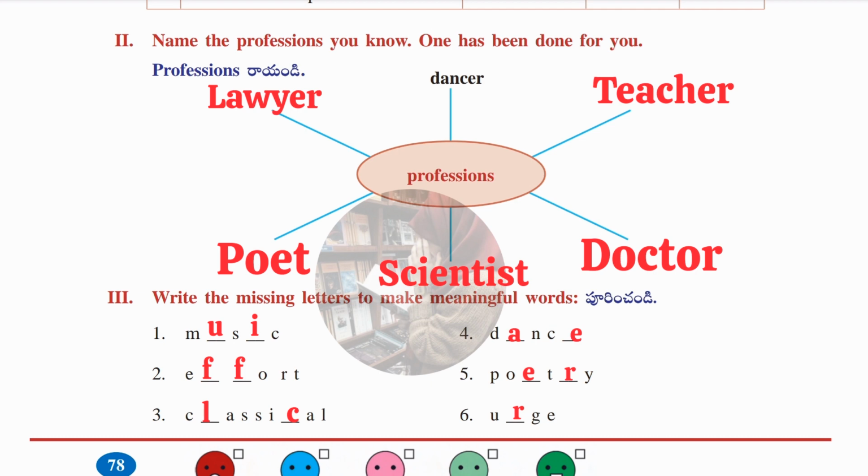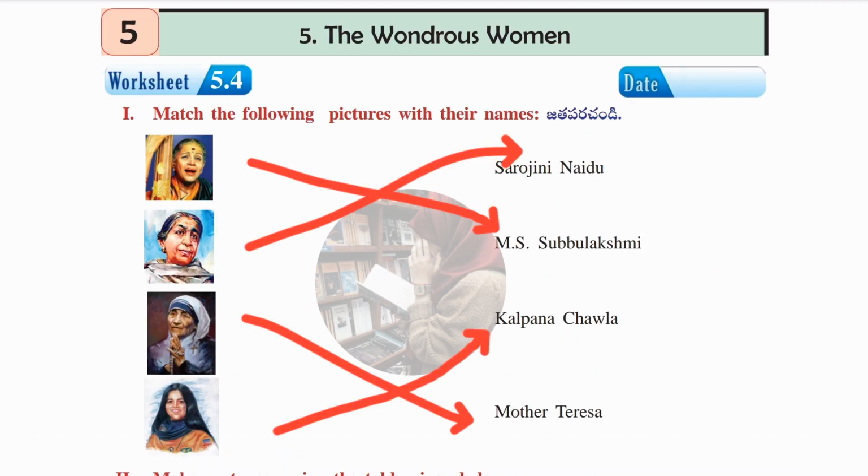Now we'll move to the next worksheet, that is worksheet number 5.4. Here in the first Roman, we have to match the following pictures according to the name. Some pictures are given, we need to match them with their correct name. The first picture is M.S. Subbulakshmi, then second picture is Sarojini Naidu, then third picture is Mother Teresa, and fourth picture is Kalpana Chawla.